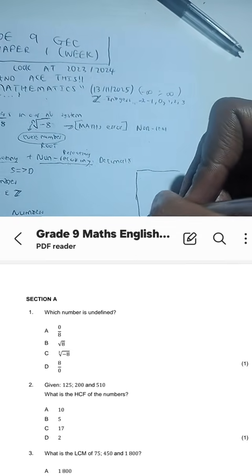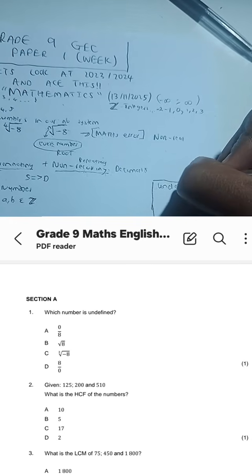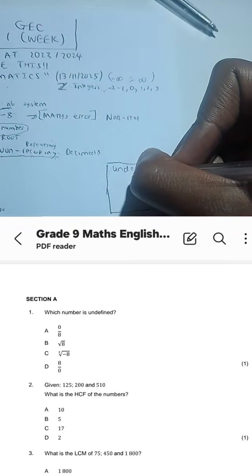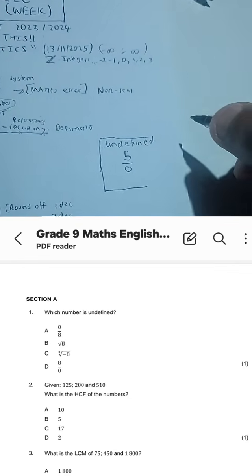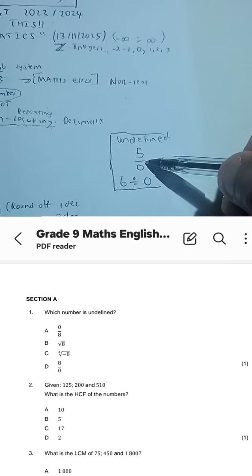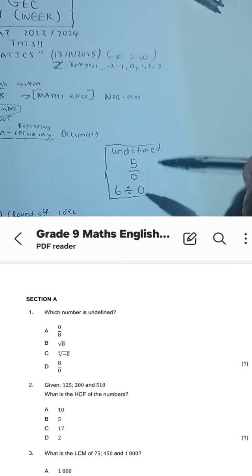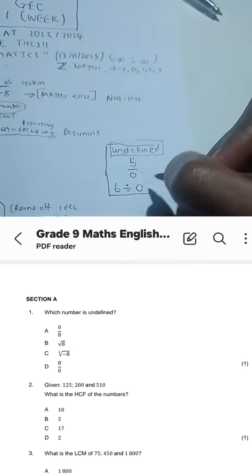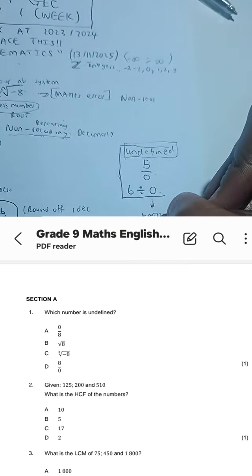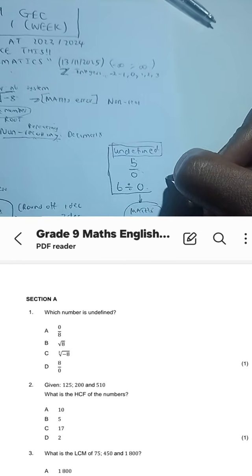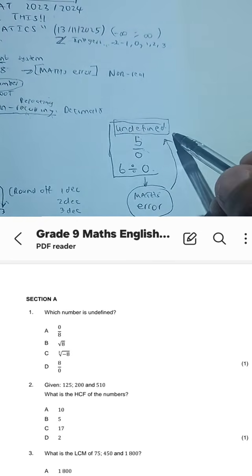Then we have a category of numbers that we call undefined. What are undefined numbers? These are all the numbers that basically have what? Have 0 in the denominator, or you say a number divided by 0. Remember, this line is a division line. So if we say 5 divided by 0, or we say 6 divided by 0, we say that that number is undefined. You will find that you will get in your calculator, when you put these numbers, maths error as well. But please, guys, this maths error for division by 0 means undefined.